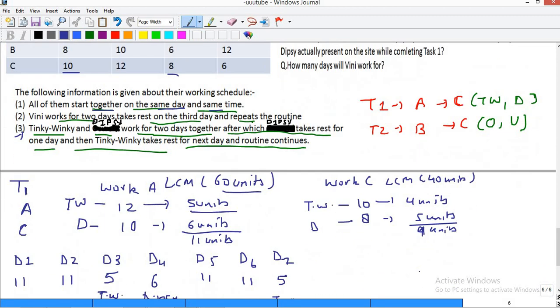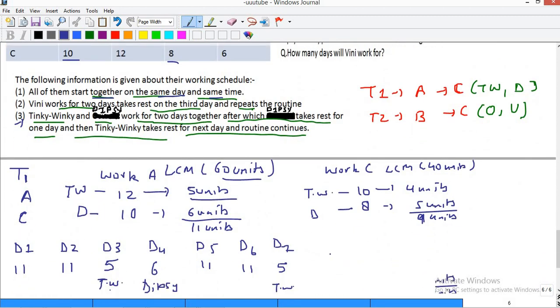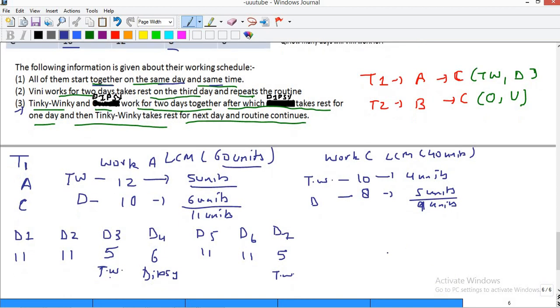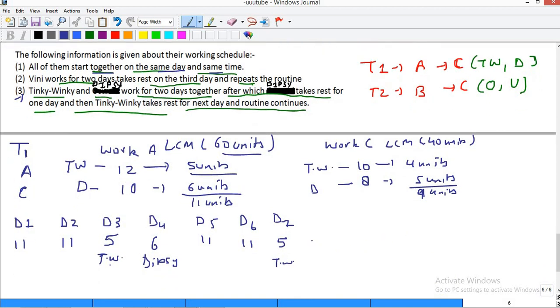Now let's move ahead. Remember, most people make a very common mistake: they come to day 1. Remember in task 1, first work A is finished and it is followed by work C immediately. What does that mean? Now we will come directly to day 8. So this is a common mistake which people make. They tend to make this mistake, so you should not make this mistake. Task 1 comprises 2 works that need to be done, work A and work C.